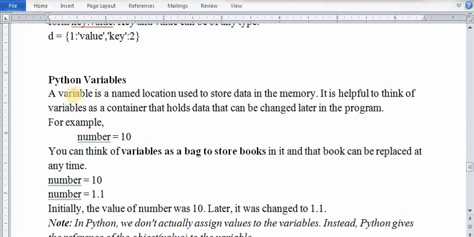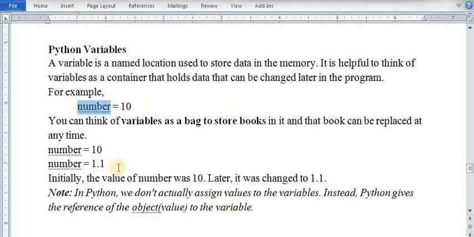Okay students, the next and last topic of this session is Python variables. So what are variables? A variable is a named location used to store data in memory. Suppose that you want to store a value in a particular location, then you have to use a variable. It is helpful to think of a variable as a container where we store a value for a time, that holds data and that can be changed later in the program. For example, you have a variable number to store the value 10. Now 10 is stored in a particular location, that is number.